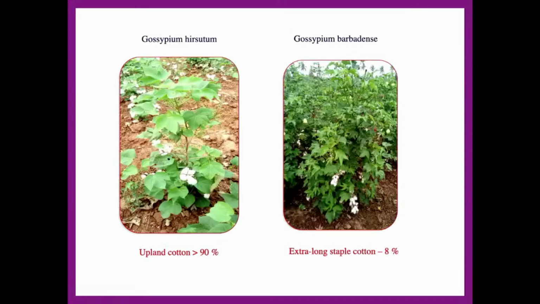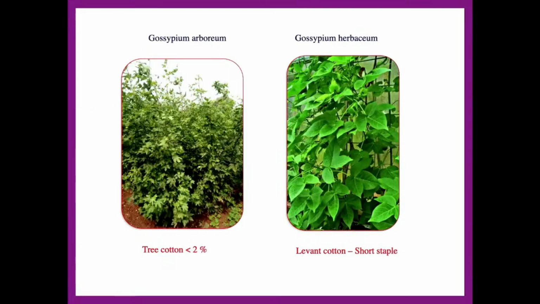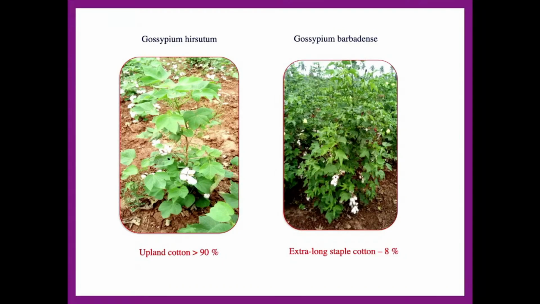This shows the area, production and yield of cotton in India. There are four species which we cultivate in India. The diploid cottons are Gossypium arboreum and Herbaceum. Arboreum is a tree cotton which contributes 2%, and this cotton is mainly used for surgical purposes. Herbaceum is only in research studies and is not found in farmers' fields. The other are the tetraploid cottons, Hirsutum and Barbadense. Hirsutum is the American upland cotton, which contributes 90% of our cotton, and Bt cotton is derived from it. The other is Barbadense, whose origin is Egypt. We also call this extra long staple cotton.